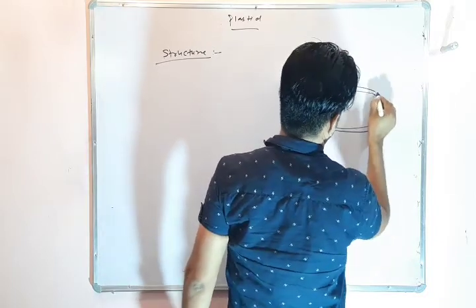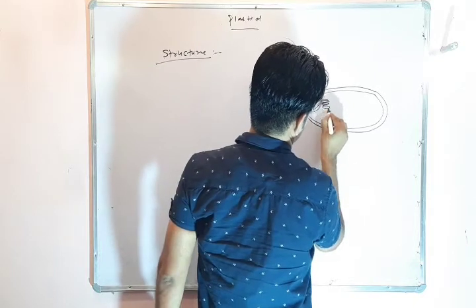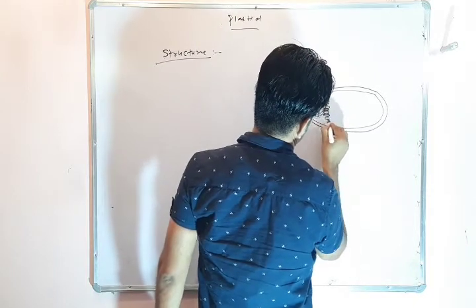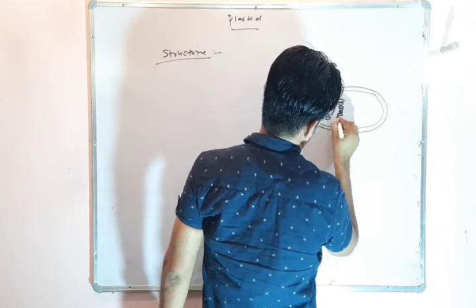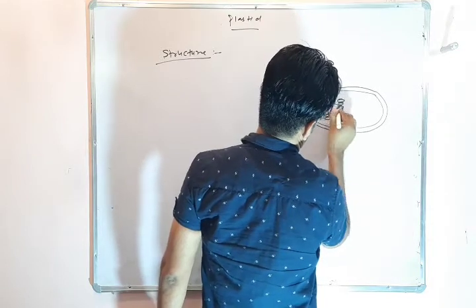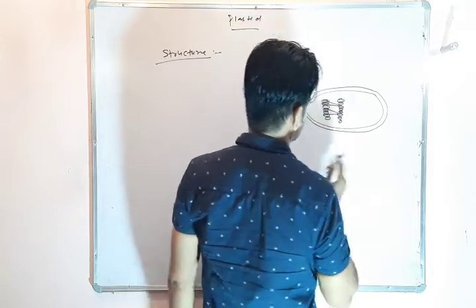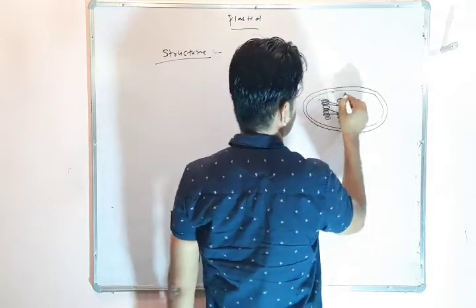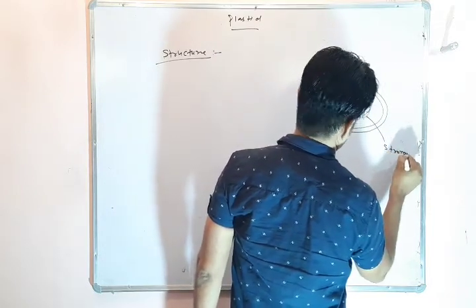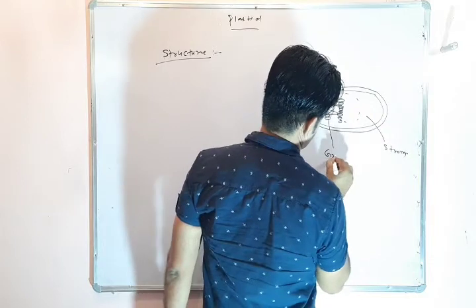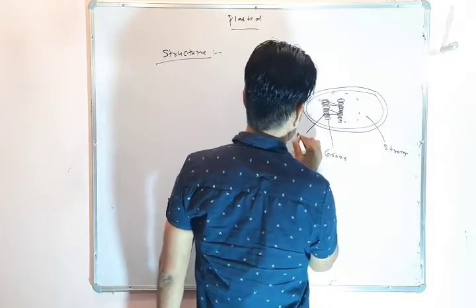It is a double membrane structure, and this structure is known as grana. This is another grana, and these are the stroma lamellae which connect grana to grana, and this part is stroma. This one is grana, and one part is thylakoid.